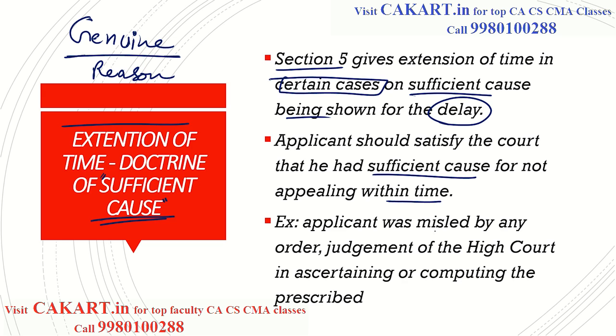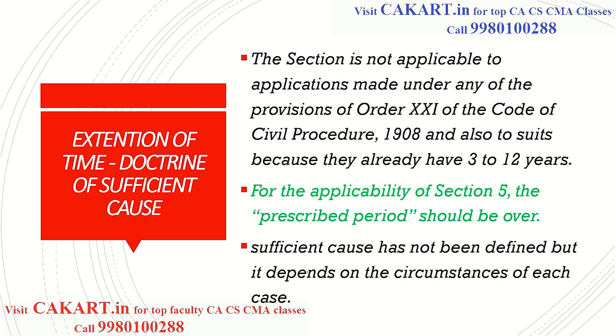Example: the applicant was misled by the order of the court, or a judgment of the High Court, in ascertaining or computing the prescribed period. So if there was a misleading judgment, or any confusion in the order, then there is sufficient cause. He will get time after the time limit also, but the court has the final authority.